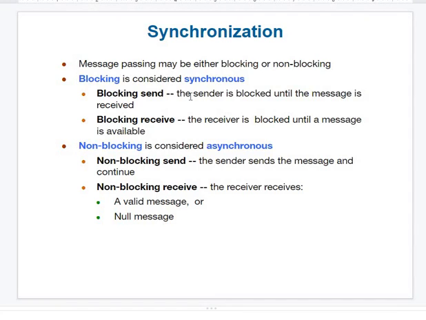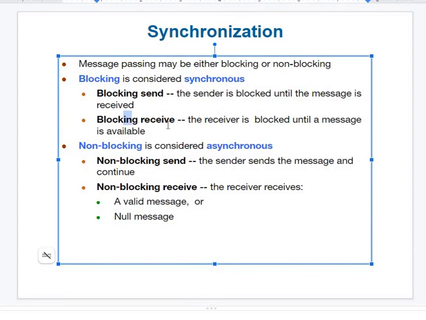Okay, so next is, how many types of synchronization are there? Blocking send and blocking receive. So the sender will block until the message is received. See, a very simple way. I will send a message to my friend on some paper, that this is my ATM password and you can use it and take the money. So what I have to do that time, I wanted to send it to exactly that person.